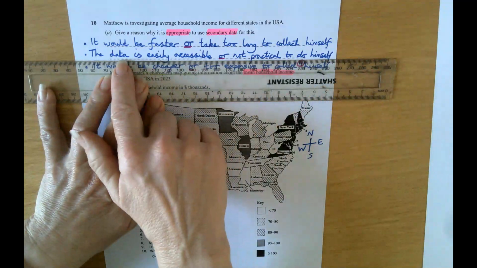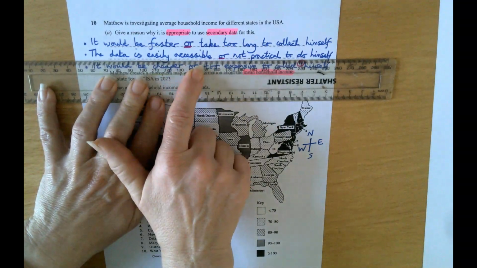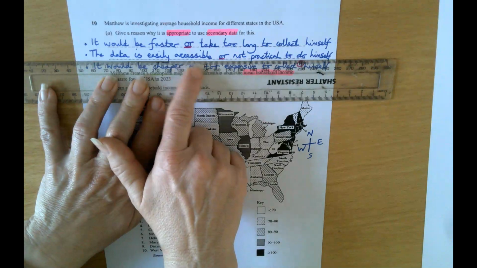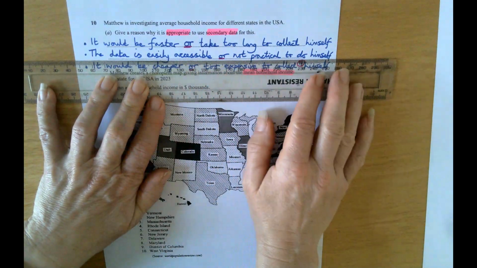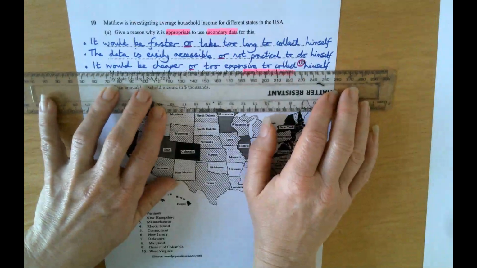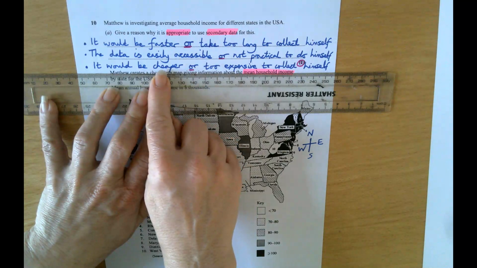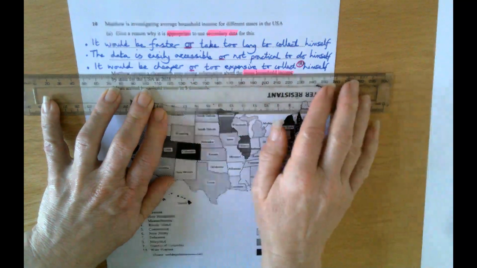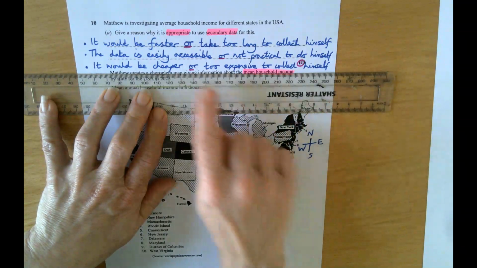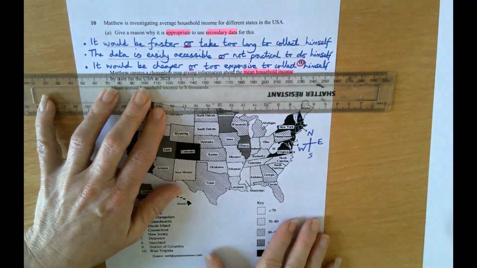We could say the data is easily accessible if we were doing this in a secondary data way, or not practical to do himself. Or you could say it would be cheaper, referring to using the secondary data, or it would be too expensive to collect the data himself. So any of those responses for 1 mark.